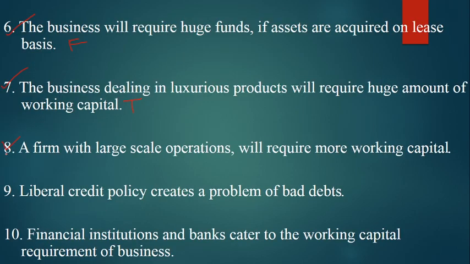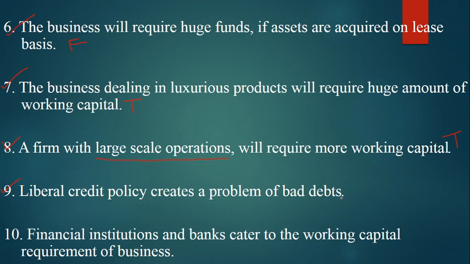Now point number 8, a firm with large scale operations will require more working capital. If a company has large scale operations, in such a case the company requires a large amount of working capital, so therefore this statement is true. Now point number 9, liberal credit policy creates a problem of bad debts.